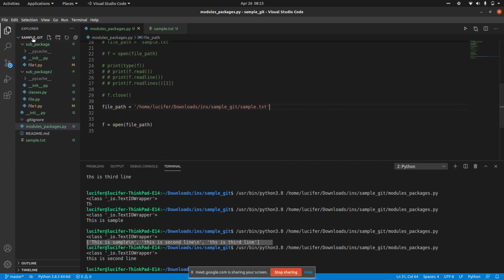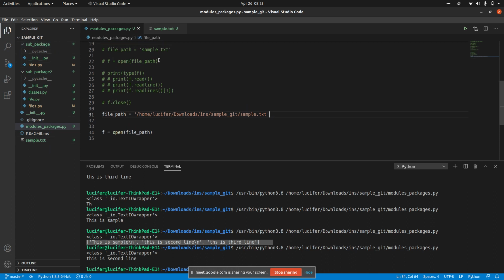We are in the samplegate folder, and inside that I have the sample.txt. This particular thing and this particular thing are exactly the same, but since it is in the same folder, we are simply using the same file name, right? But if it is in a different folder, then you will be using the file path like this. The complete path you will have to give. Remember that as well.